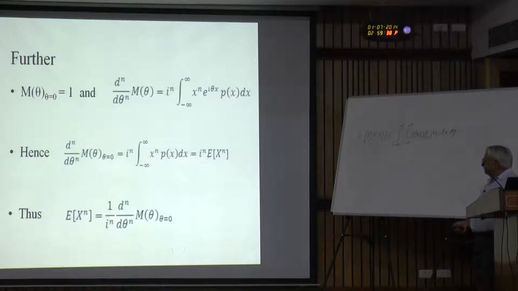Of course, this I to the power n is hanging out, and has to be divided out here. And as we know from our experience, differentiating an expression is much easier than integrating an expression. So, if the characteristic function is known, finding the expectation of any order is much easier than finding it from the probability density function, because there you have to integrate, here you just differentiate.